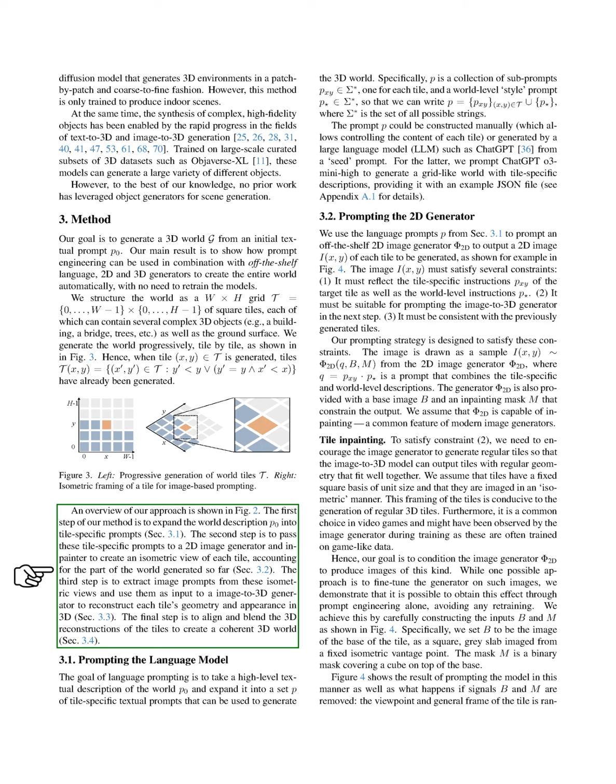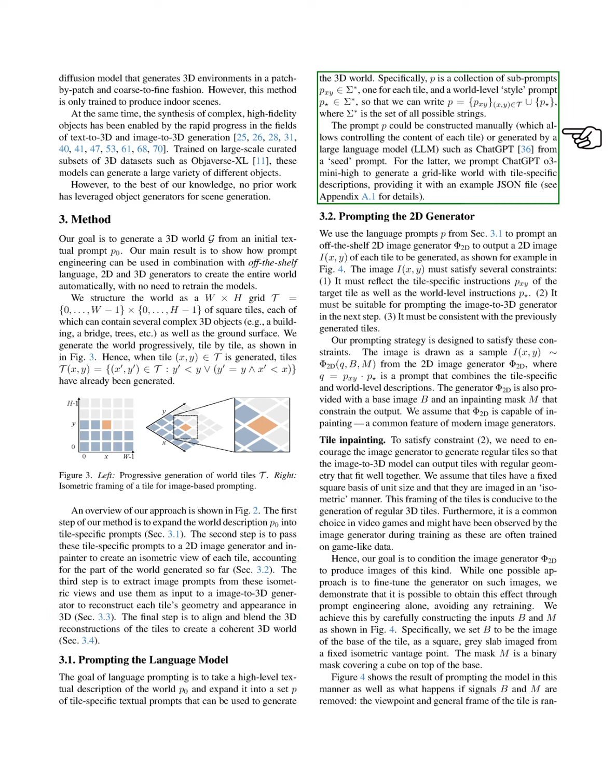Our approach involves several steps. First, we expand the initial world description into specific prompts for each tile. Next, we use these prompts to guide a 2D image generator to create an isometric view of each tile, considering the already generated parts of the world. Then, we extract image prompts from these views to feed into an image-to-3D generator, which reconstructs the geometry and appearance of each tile in 3D. Finally, we align and blend these 3D reconstructions to form a cohesive 3D world. For prompting the language model, we take a high-level description of the world and break it down into specific prompts for each tile, along with a general style prompt.